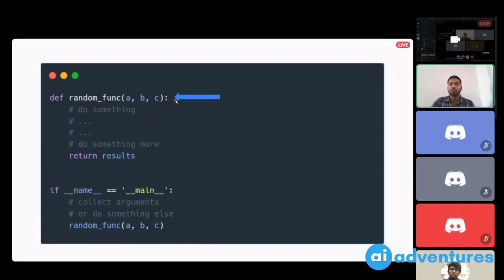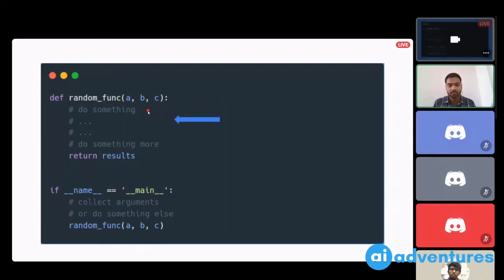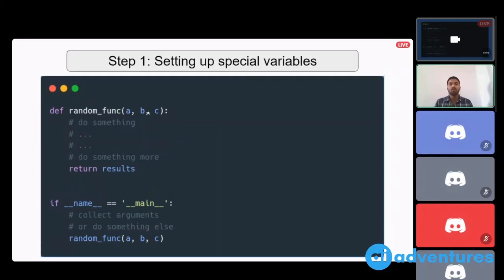This is how your Python program starts executing code. It will first look at the first line of code, execute it, interpret it, then it will move to the second line of code, and then the third line of code. Now, this is what we are told when we start learning Python. But in reality, before executing any piece of code, Python will start by setting up some special variables. Even before the first line of code is executed, the Python interpreter will first set up some special variables. Only after these special variables are set, it will start executing the code.